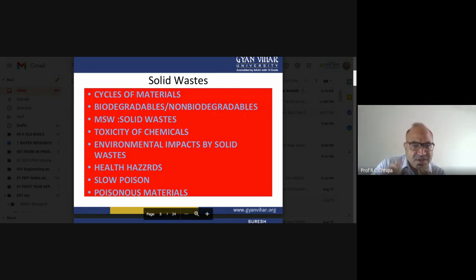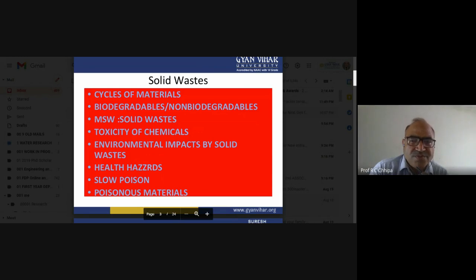These are very essential in our life, but the question is how they can be safely disposed of. If solid waste is not safely disposed of, it is a very difficult answer for the sustainability of human beings, because a number of toxicities appear because of solid waste, whether in the open area, the dumped area, or the closed area, such as the dustbins in our houses and in our infrastructure system.